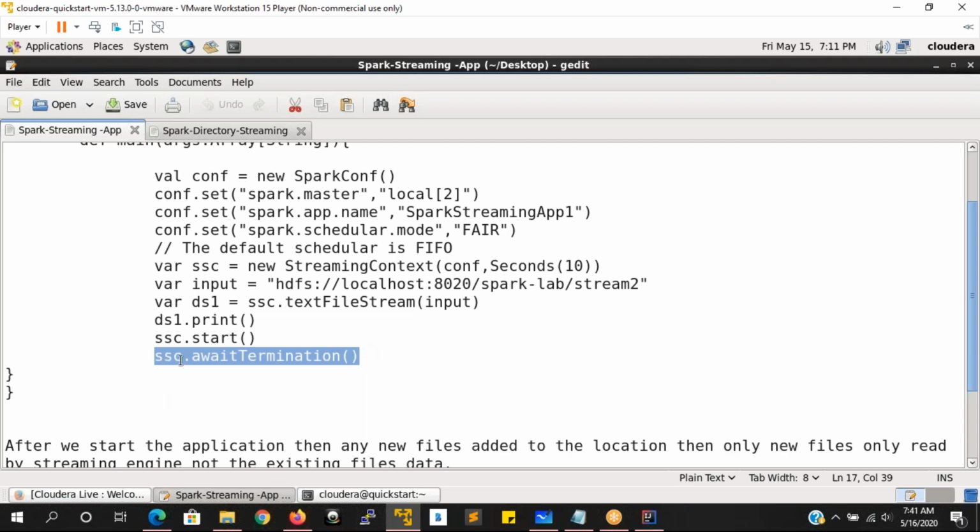But here you should not give ssc.stop. What is going to happen? It is started and it will immediately stop. It is not going to do any kind of streaming, and it is not going to get any streaming data. So we have to use one method called await termination. Let me explain this one, so that you will understand what await termination is and how to make use of it here.